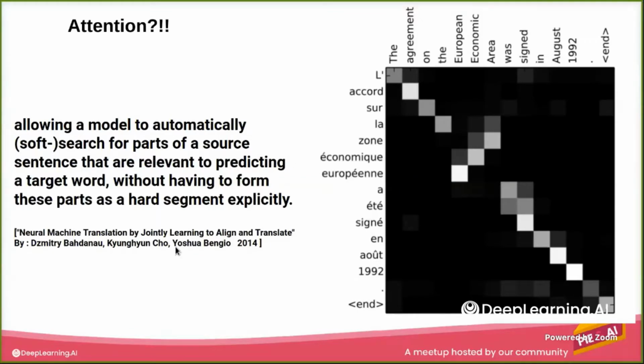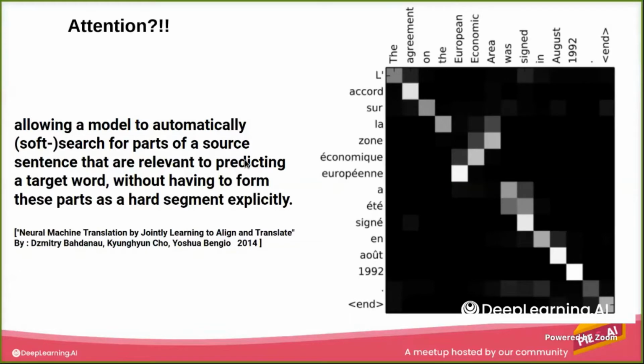Now, what is defined by this paper is that the attention allows the model to automatically soft search in the source sentence for the parts that are relevant to the prediction of the target word.